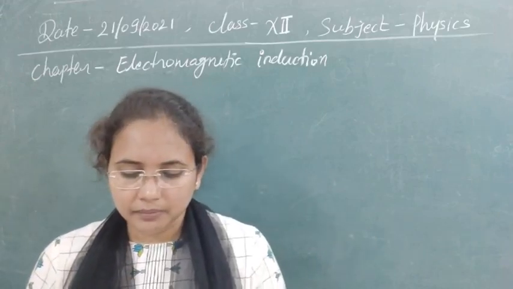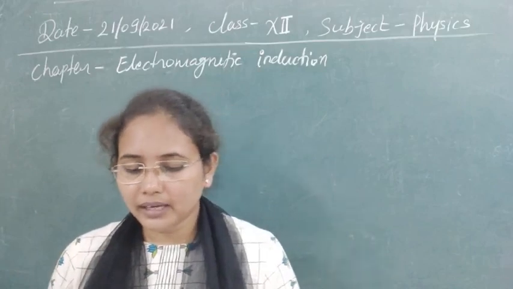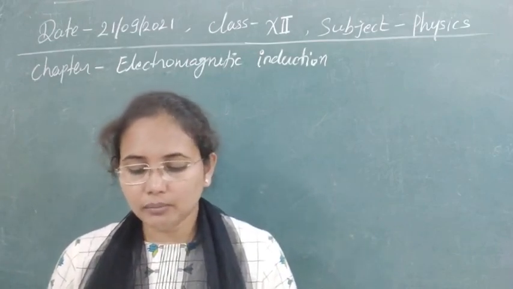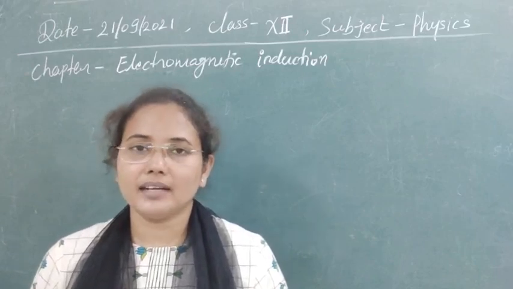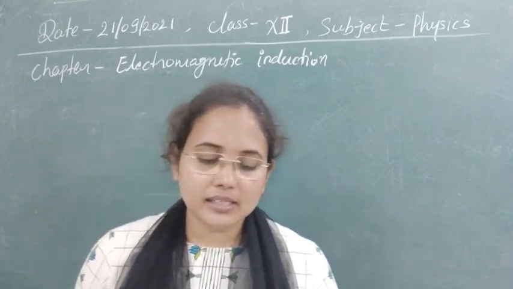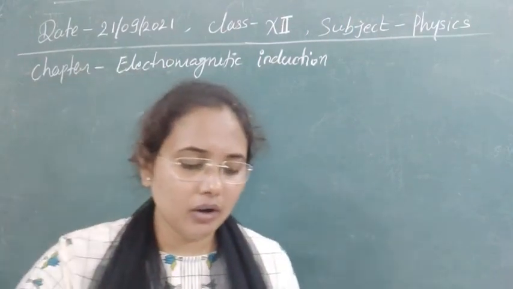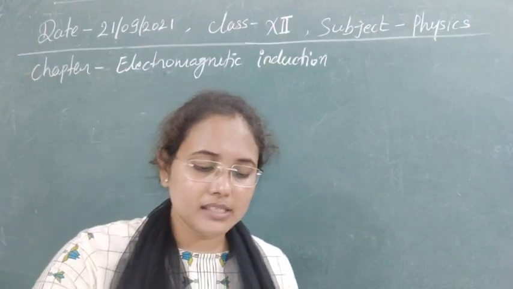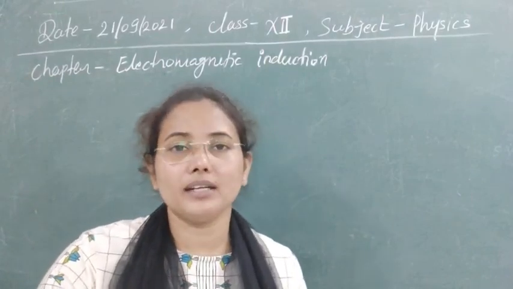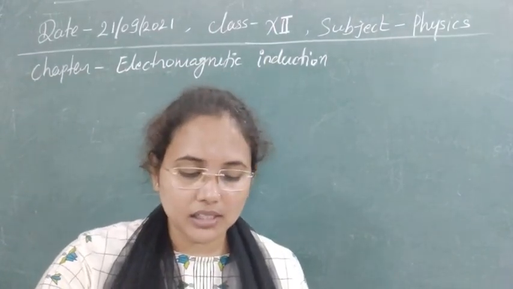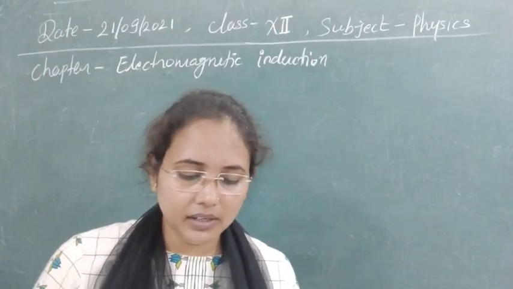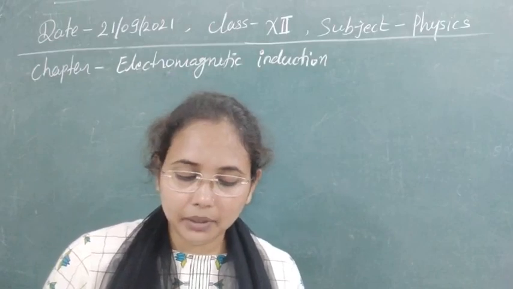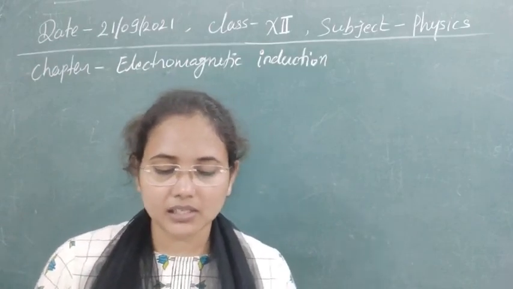Next one, a coil of insulated wire is connected to a battery. If it is taken to a galvanometer, its pointer is deflected because... So here there is a coil of insulated wire connected to the battery, and if this is taken to the galvanometer, its pointer starts to deflect. What is the reason? The options are: the induced current is produced, the coil acts like a magnet, the number of turns in the coil of the galvanometer is changed, none of these.